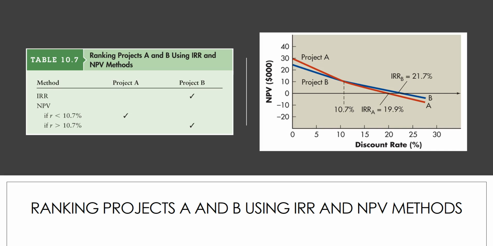And we see that these two projects have different rankings as well. IRR says project B is better, and project A is better according to net present value if the cost of capital is less than 10.72%, and project B is better if the discount rate is greater than 10.72%.